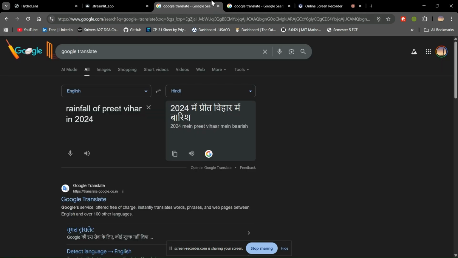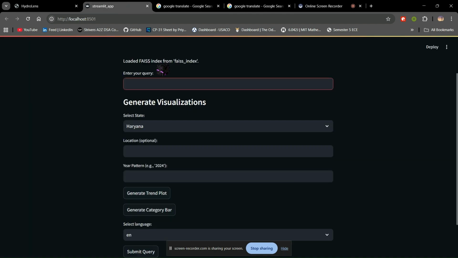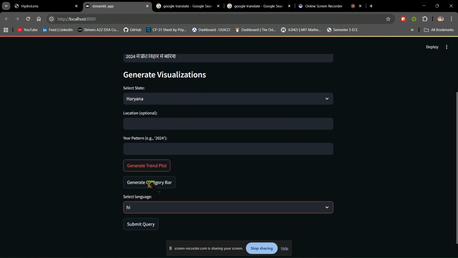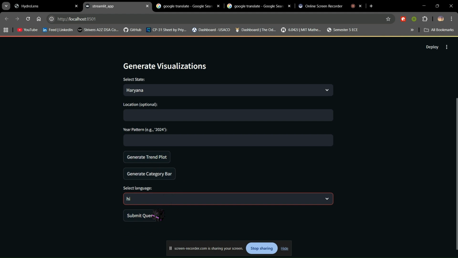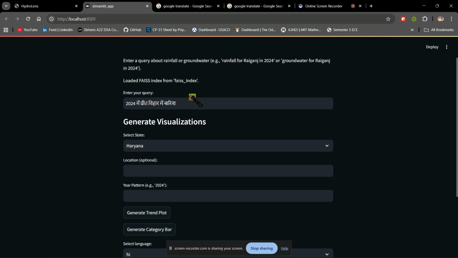Let's ask for a Hindi query. Preet Vihar is a block in Delhi, and we are asking for the rainfall of Preet Vihar in Hindi. Here we have it.